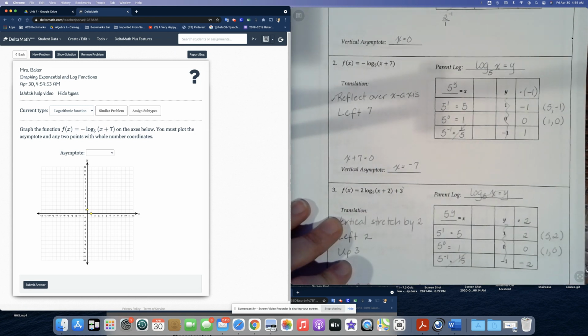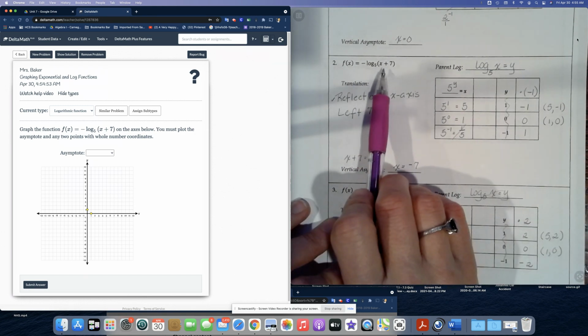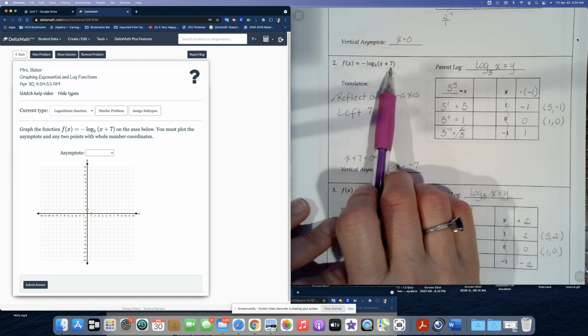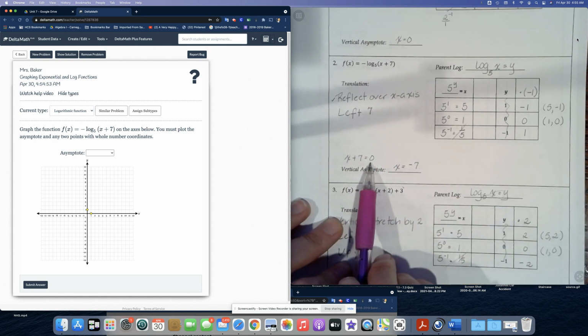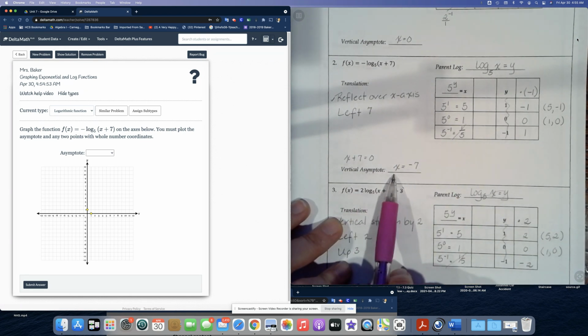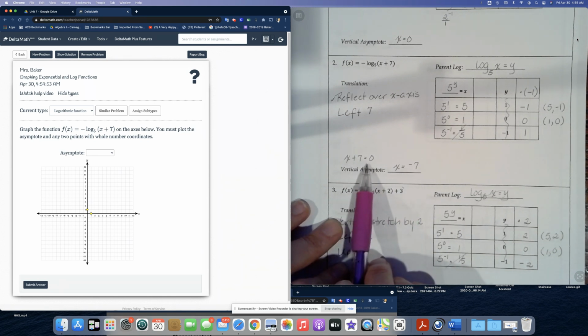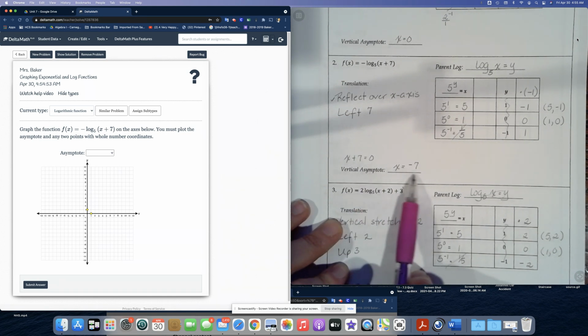And then last but not least, we have to find the asymptote. So notice the formula that we talked about earlier. We're going to take what's in parentheses, the x plus 7, set that equal to 0 and solve for x. And when we do, we get the fact that x equals negative 7. So subtract 7 from both sides, and you get x equals negative 7. So that's our new asymptote.